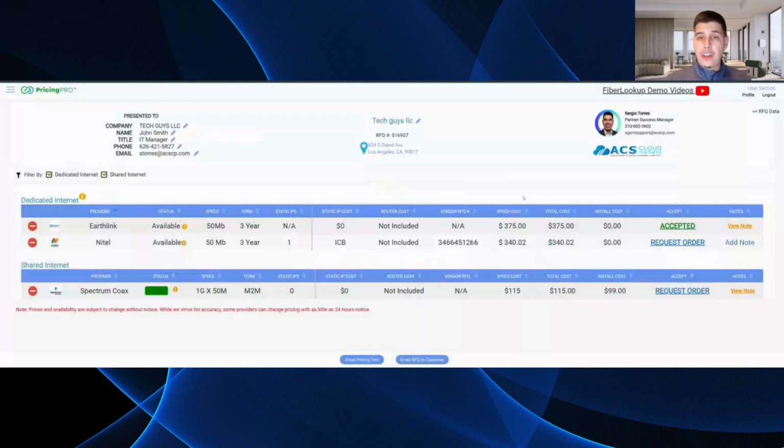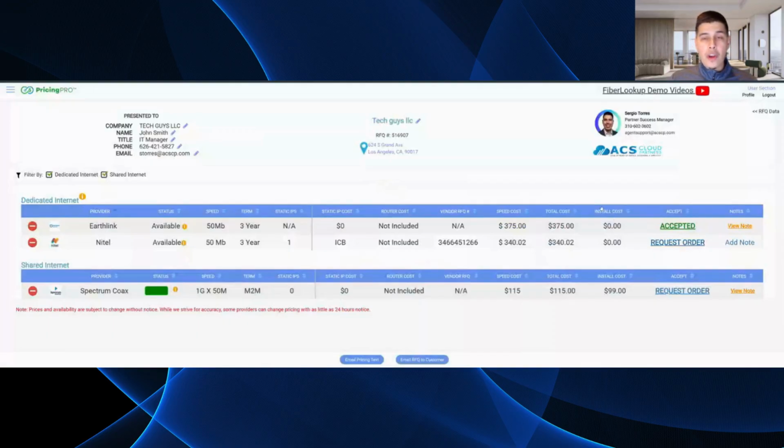For some of these providers, right, I think AT&T Shared Fiber, their ABF product, the customer is actually going to be able to hit request order and get a pop-up where they can fill out their information and generate a real contract binding agreement directly from PricingPro. And that's the future for a lot of these providers, right? We're going to integrate that contract directly from this tool, so we don't have to do manual contract generating on the back end. It's going to happen directly from this RFQ dashboard.